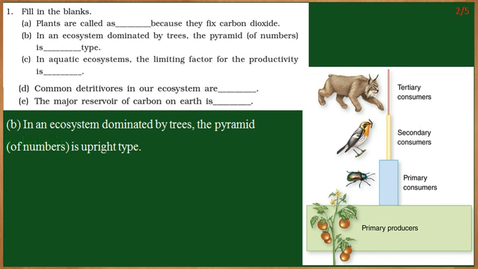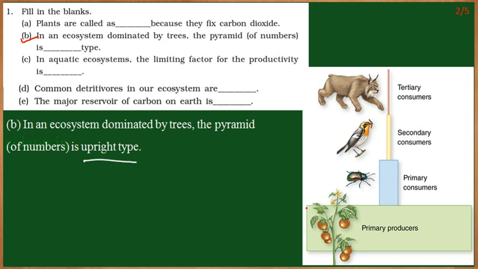The next statement: in an ecosystem dominated by trees, the pyramid of number is a dash type. That means if an ecosystem has many trees, the pyramid of number is an upright pyramid. Here we can see this is the food chain. There are a large number of producers.